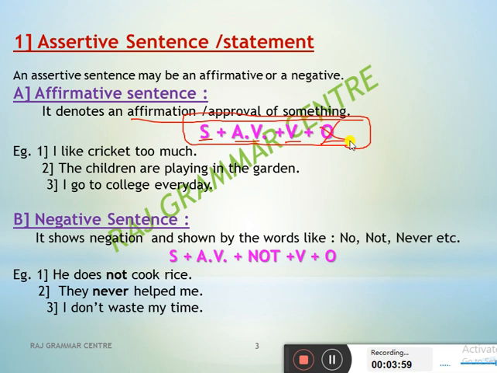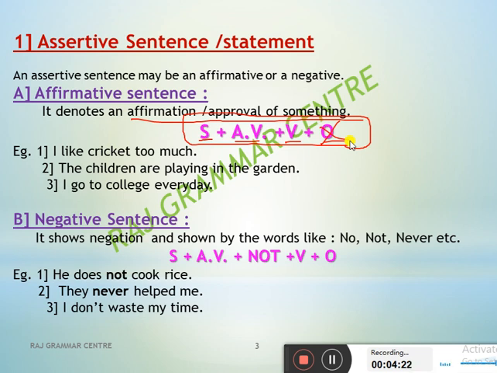In some sentences, if the object is not there, then also we can frame a sentence. Like I am saying, he is reading. Yes, that is a sentence. If I say he is reading a book, then the object is there. But he is the subject, is is the auxiliary verb, reading is the verb. So here, if the object is not there, then also a sentence is there. But for completeness, an object is needed.